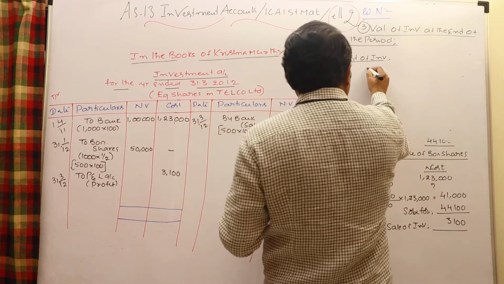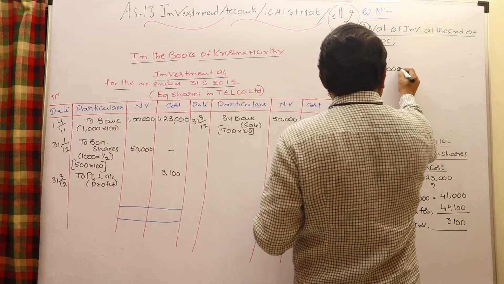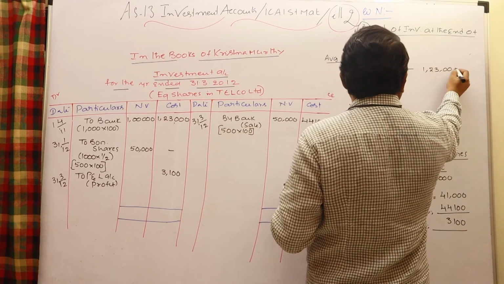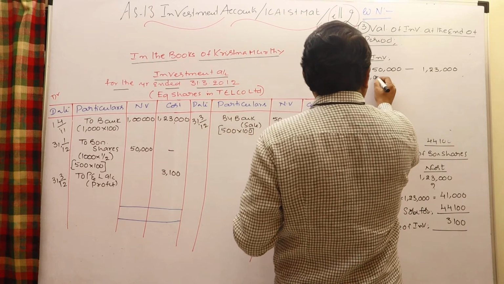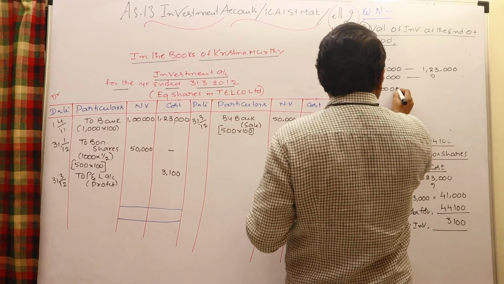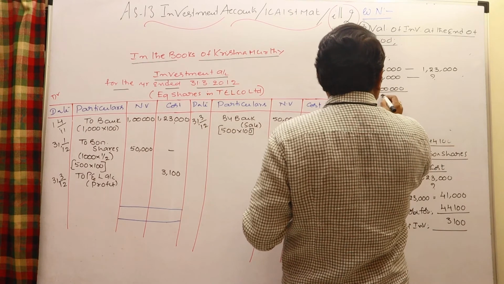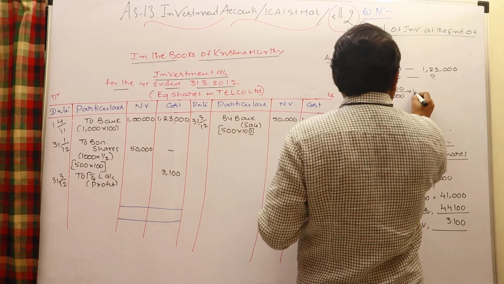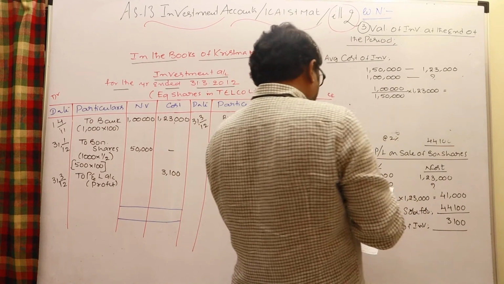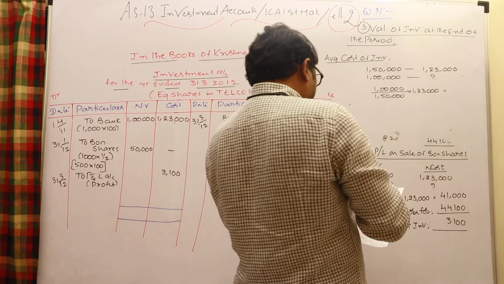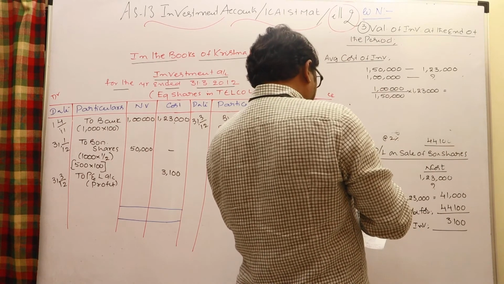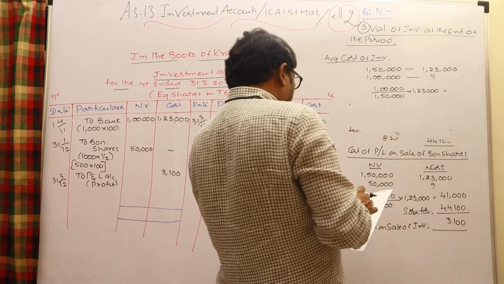As I said earlier, 1,50,000 total nominal value, for them cost incurred 1,23,000. Remaining nominal value will be 1 lakh. What is the average cost for them? 1 lakh divided by 1,50,000 into 1,23,000, and check what the cost would be. So 1 lakh divided by 1,50,000 into 1,23,000, okay, 82,000.